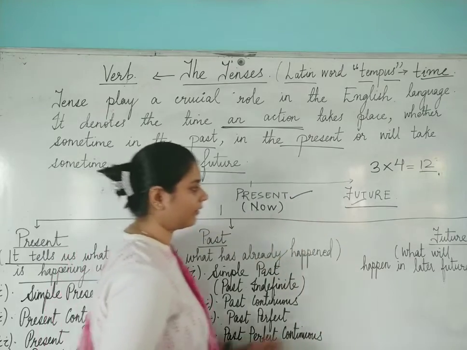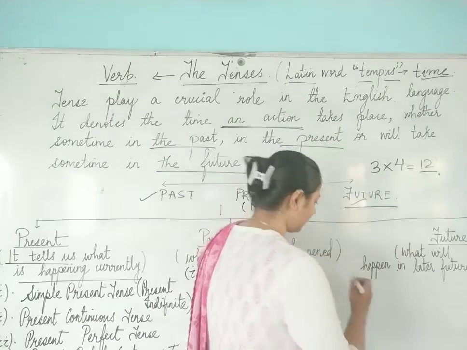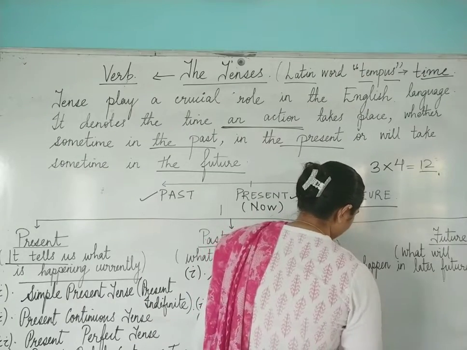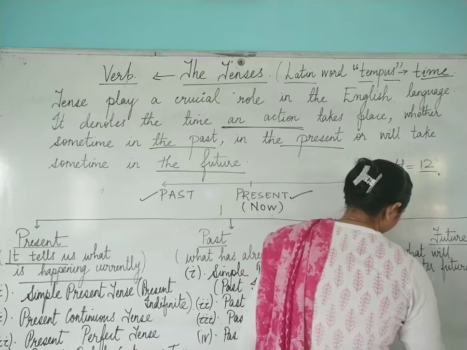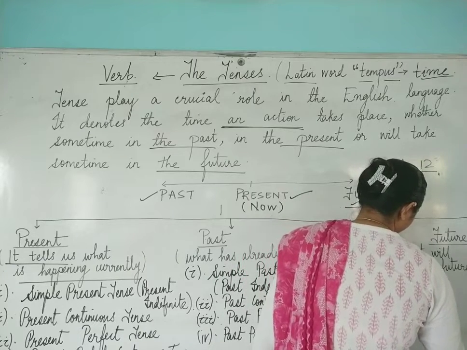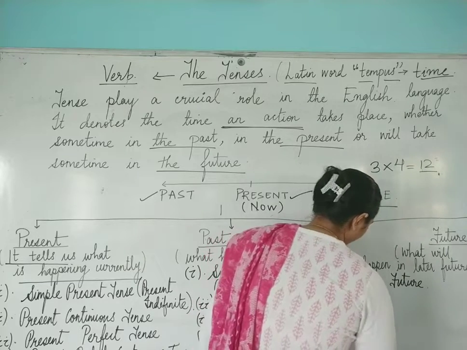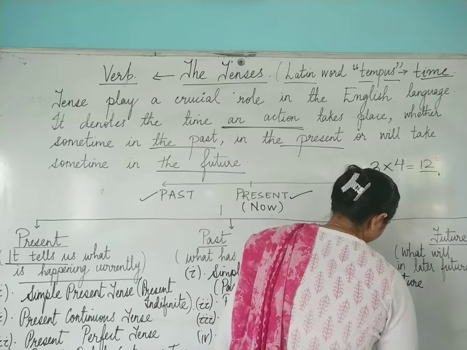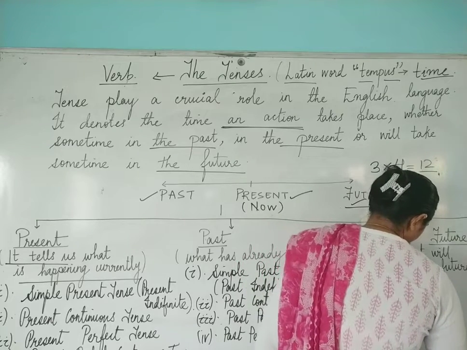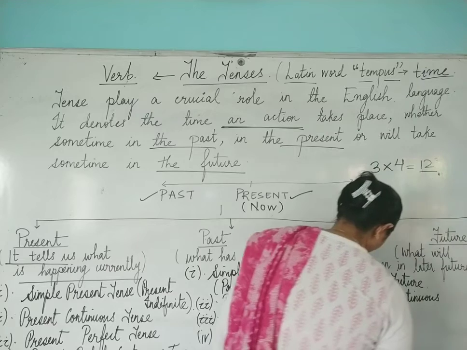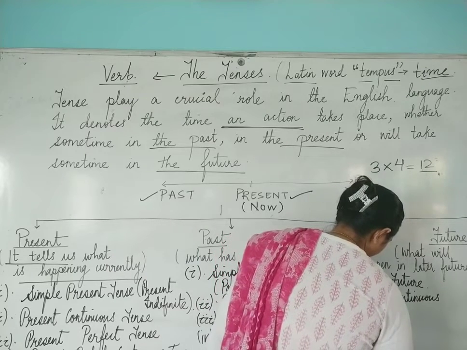Now we talk about future tense. So for future tense, first one is again your simple future tense. Second one, future continuous. Third one, future perfect.